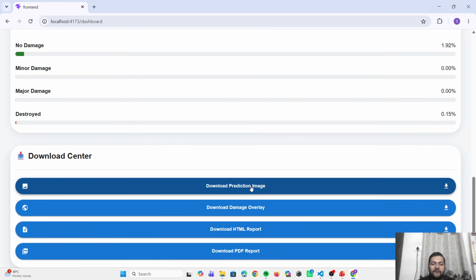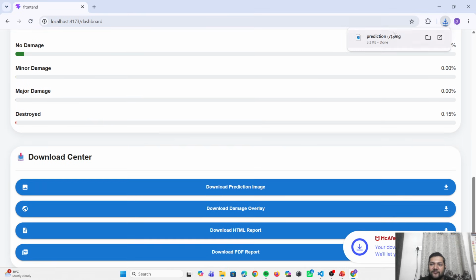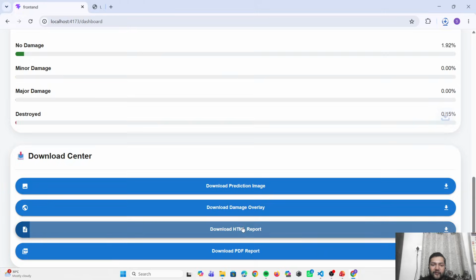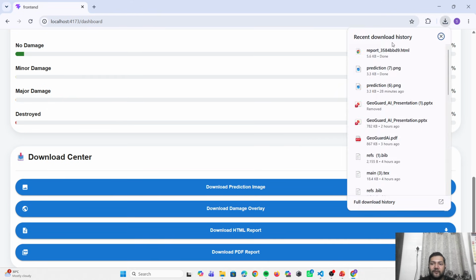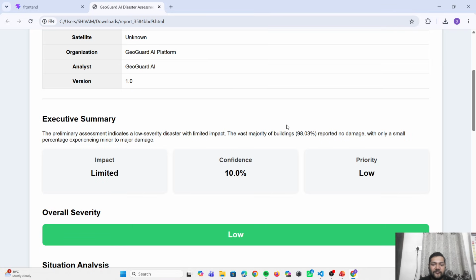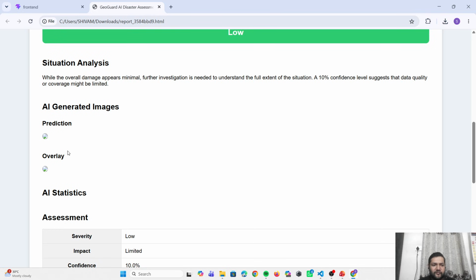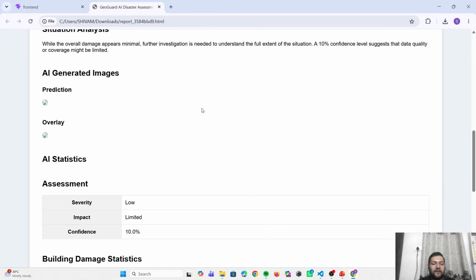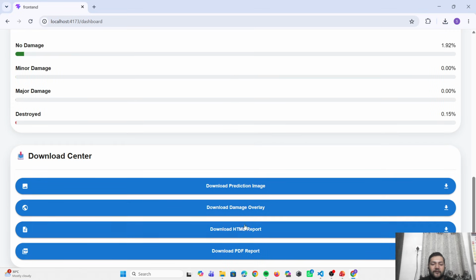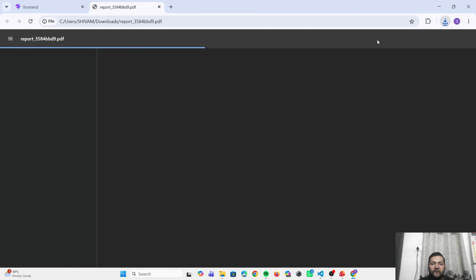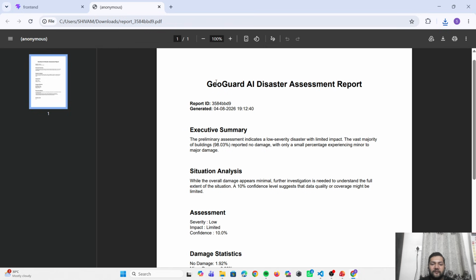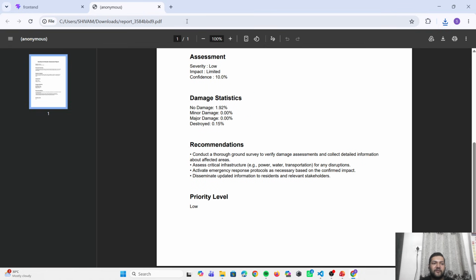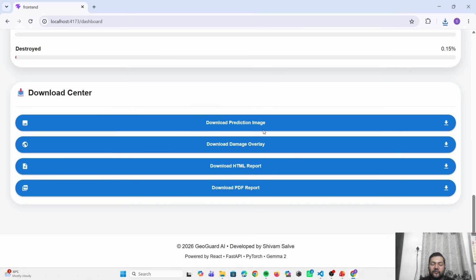So here is the download center where we can download our prediction image. This is the prediction image, and this is the prediction image HTML. Download the HTML report. So here is the HTML report of this GeoGuard AI, and it also takes the images over here. It is taking a little time. Then the PDF report. This is the report in PDF form. It shows everything: executive summary, situation analysis, assessment, damage statistics, recommendation, and priority level. So this was our project demonstration.